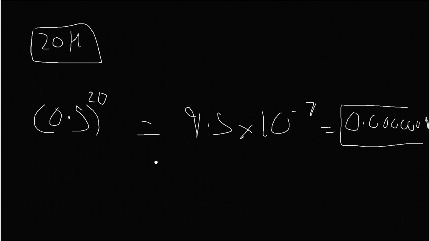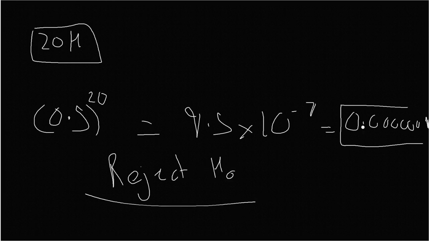So we say that we reject the null hypothesis, known as H0. We reject the null hypothesis because the probability of this happening by chance is extremely low.